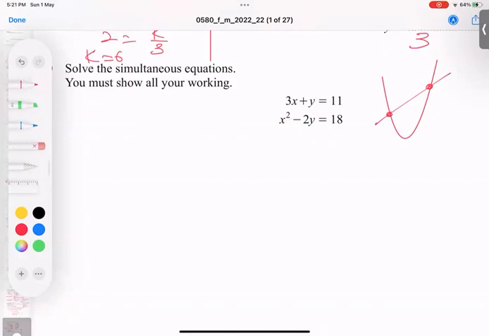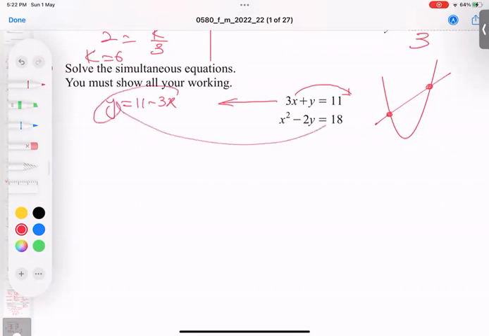First of all, the substitution technique. Do one thing, make either X the subject or Y the subject and replace it in the other equation. I think making X the subject is a little bit hard, but Y is easy because Y is alone. So this equation will give us Y equals 11 minus 3X, because 3X goes to the other side. And this value I plug into the second equation.